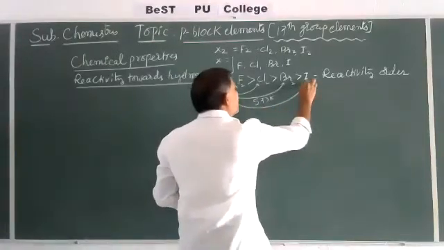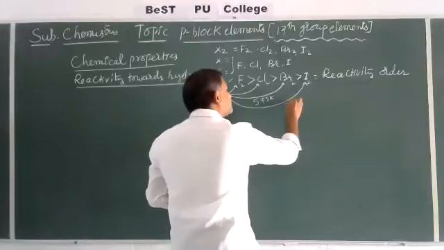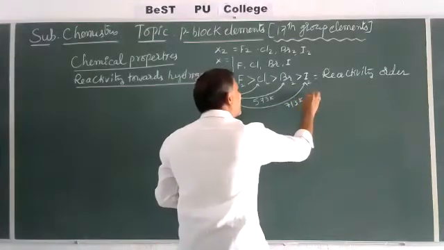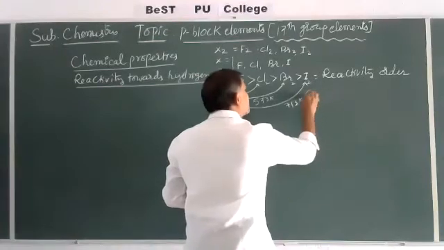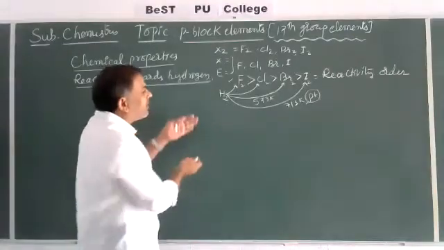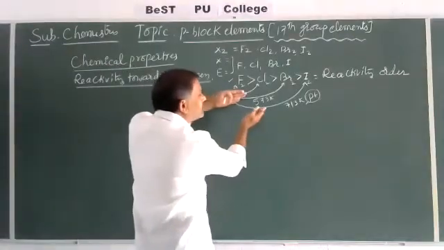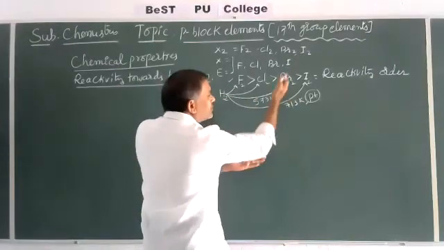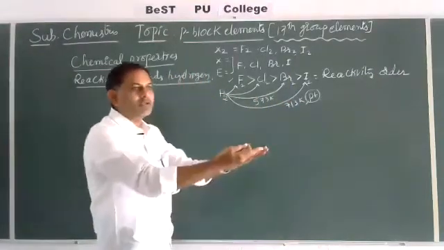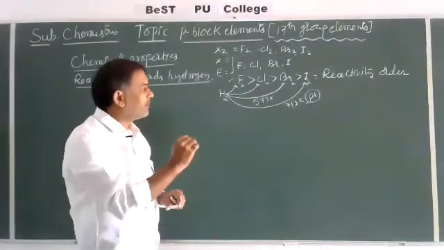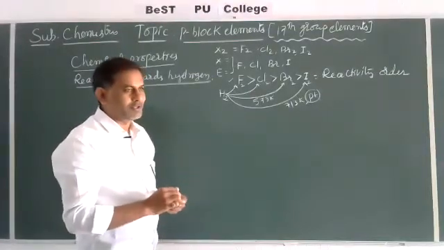That's why a temperature of nearly 713, or 700 to 715, is required, and also a catalyst, platinum. Because reactivity is less, we increase the temperature. On increasing temperature, the rate of the reaction increases, as explained in chemical kinetics, the effect of temperature on the rate of the reaction.